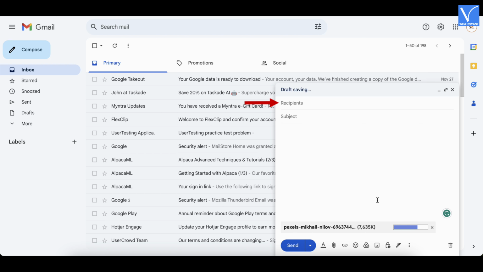Now, provide the recipient details, subject in their respective columns. Later, click on Send to send the email.